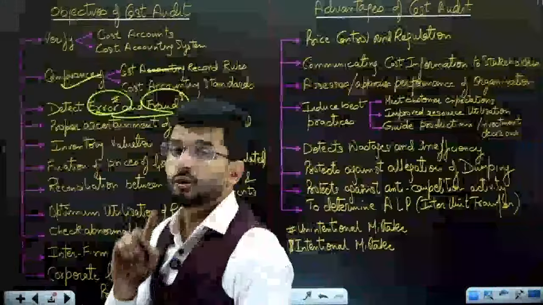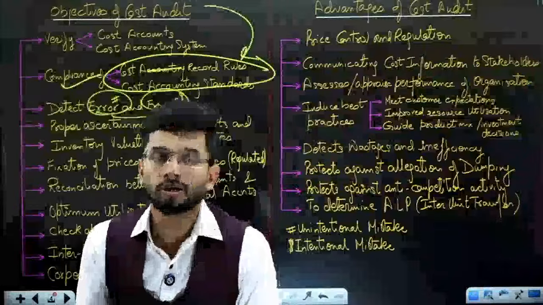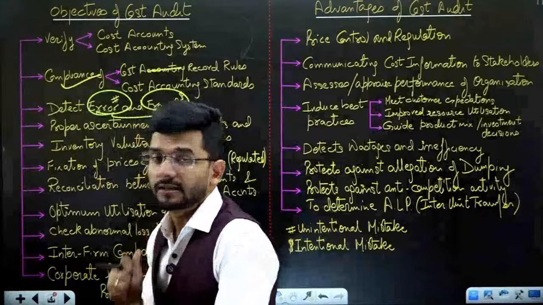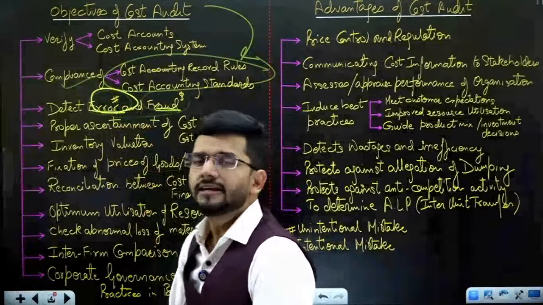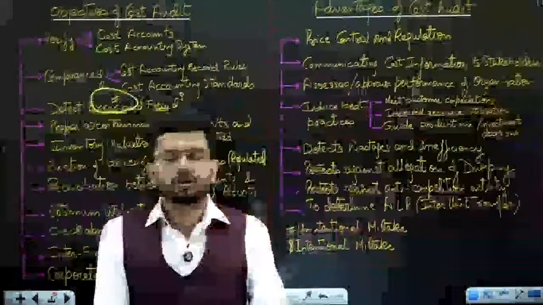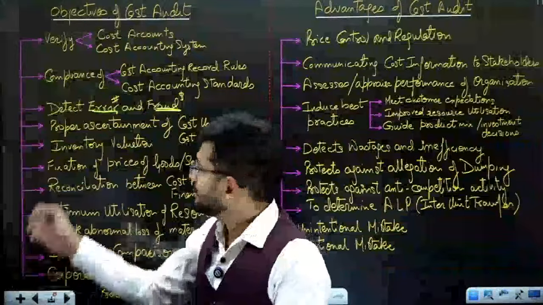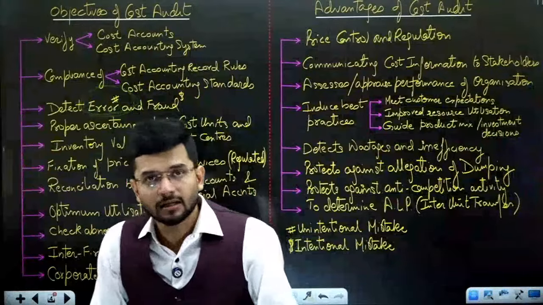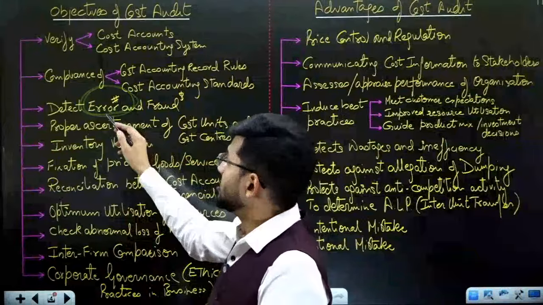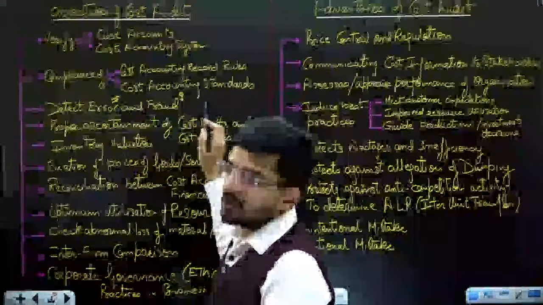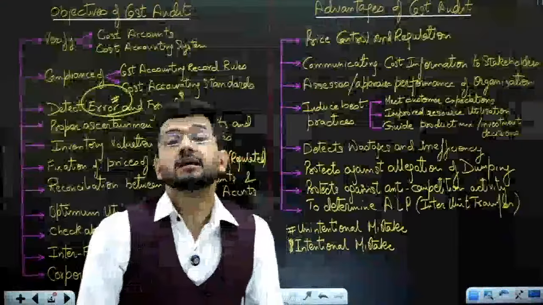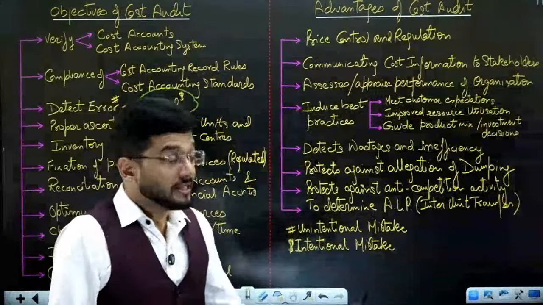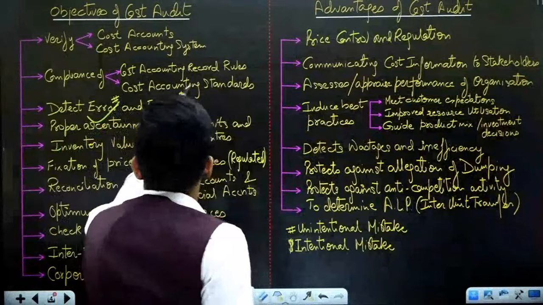To detect error and fraud. Now it is really required by an auditor to detect the error and fraud. Errors are required to be detected and frauds are also required to be detected. Now what is an error? Error is an unintentional mistake. We did not intend to make this mistake, but this mistake had happened. So error is the unintentional mistake that is required to be pulled out. And fraud is an intentional mistake where you were intending to make that mistake. It was a deliberate fraud. So to detect error and fraud is an objective of cost audit.